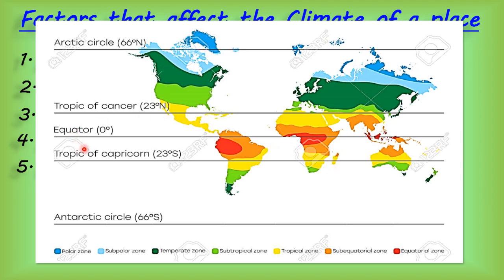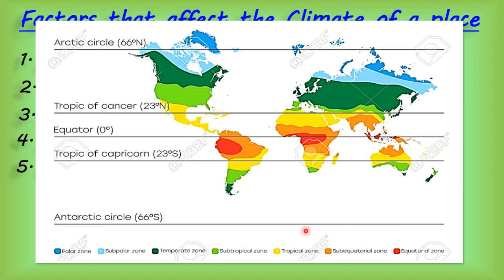But the area near the equator, that is between Tropic of Cancer and Tropic of Capricorn, is surrounded by a lot of water bodies, and they get direct heat from the sun. As a result, there is a lot of evaporation, and it causes rain.